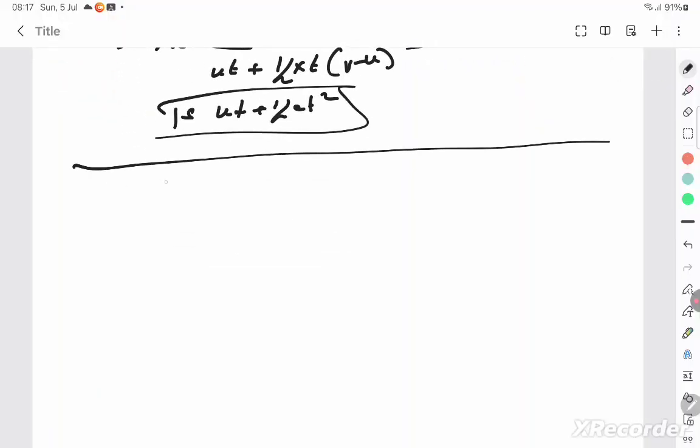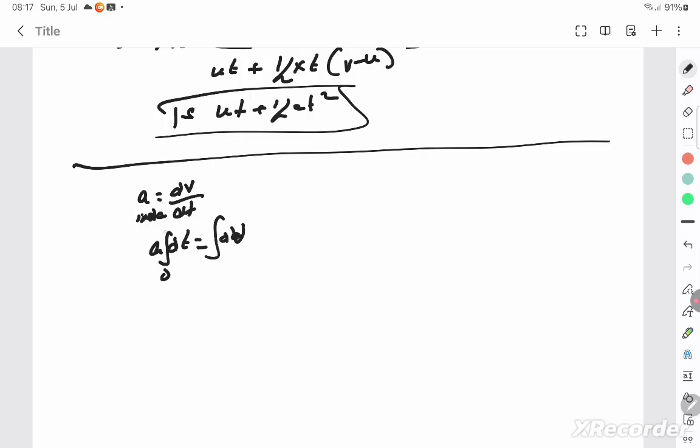If they ask you calculus method, you should start with A is equal to dV by dt, where A is acceleration. So you cross multiply: A into dt is equal to dV and start integrating both sides, 0 to t and u to v. Integration of 1 dt is t. Integration of 1 dv is v. Integrated from u to v, upper limit minus lower limit is v minus u. So v is equal to u plus at.